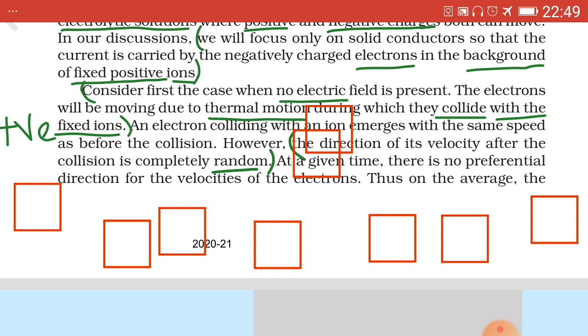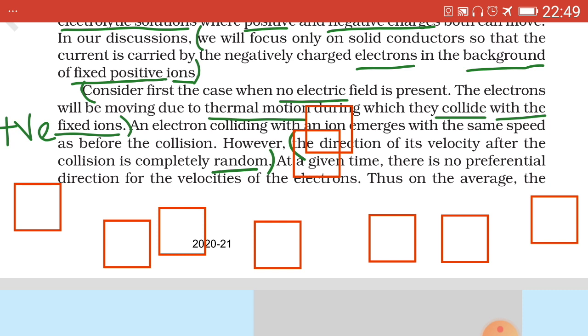So, in the case of solid conductors, the current is carried by the negatively charged electrons in the background of fixed positive ions. We consider an example to understand this. There are two different cases which we consider. First, without electric field, and then with the electric field applied. Consider first the case when no electric field is present.